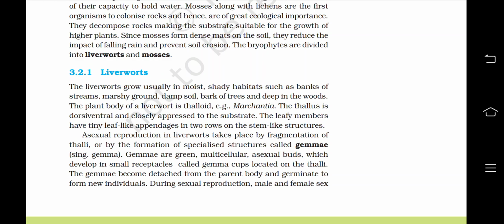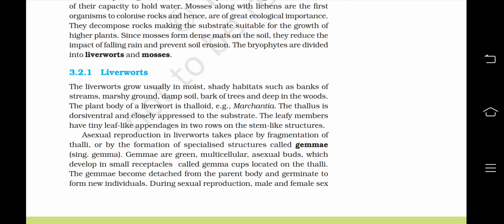Asexual reproduction in liverworts takes place by fragmentation of thalli or by the formation of specialized structures called gemmae, or single gemma. Gemmae are green, multicellular, asexual buds which develop in small receptacles called gemma cups located on the thalli. The gemmae become detached from the parent body and germinate to form new individuals.